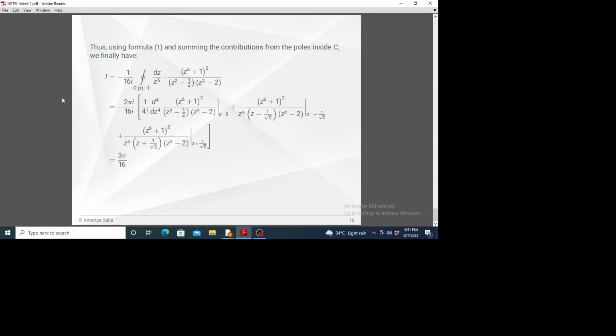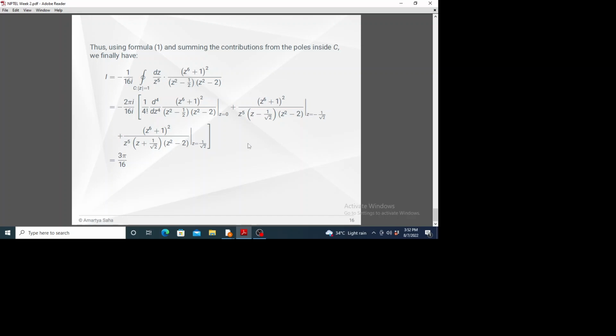Using series expansion, we'll see that we can circumvent differentiating so many times by simply using a series expansion, and that procedure will not take a lot of time, unlike this one.